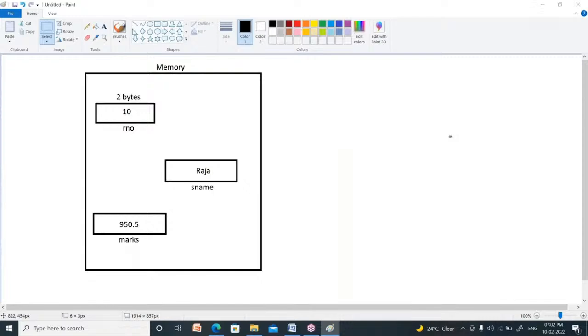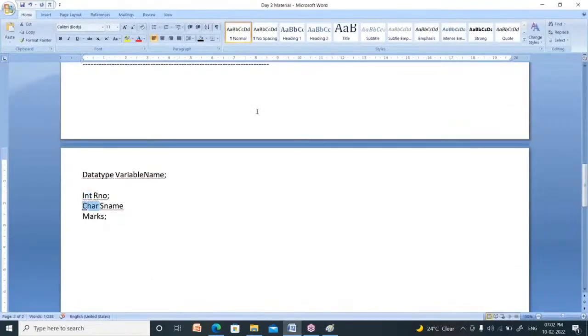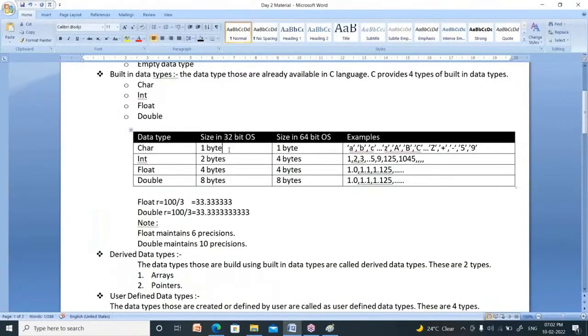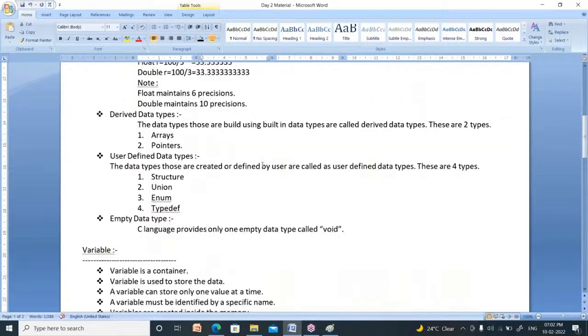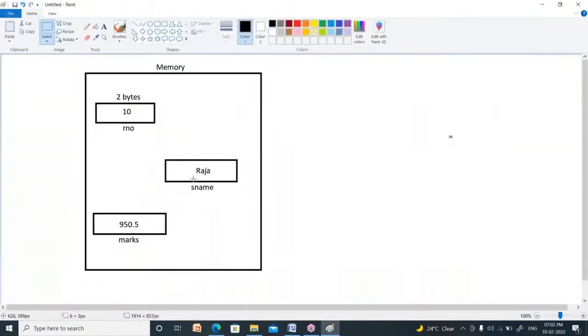Now, what is the size of character? Character size is only 1 byte. In 1 byte of memory, you can store only one character. But here I have to store 4 characters, no? Raja. Suppose your name is Ramana. Suppose your name is Venkata Ramana, or Venkata Satyanarayana, or Venkata Shiva Satyanarayana, like that.